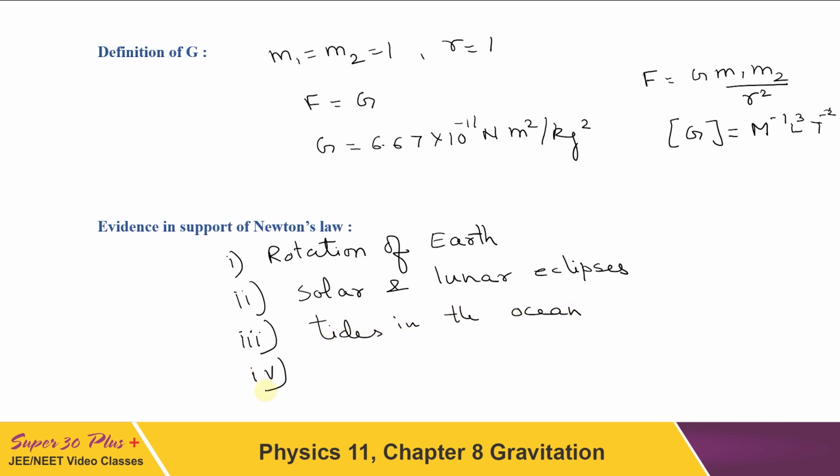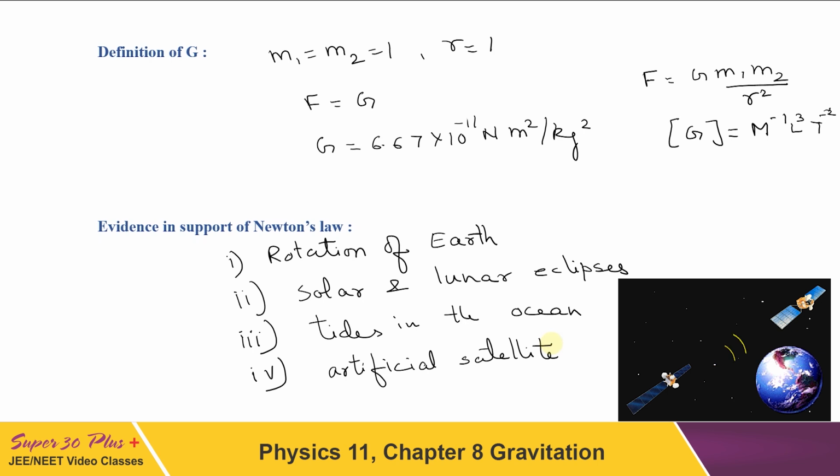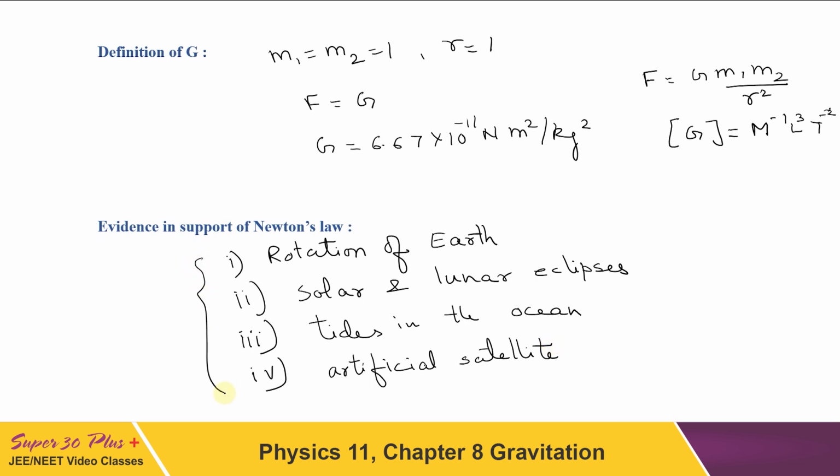One more evidence we can see is the prediction about the orbits and time period of modern artificial satellites, because now with the help of this law we can predict so many parameters for the artificial satellite, which are found to be very accurate. So these only 4 I have written here, though a long list can be there in support of Newton's law. So many things can be explained with the help of Newton's law.